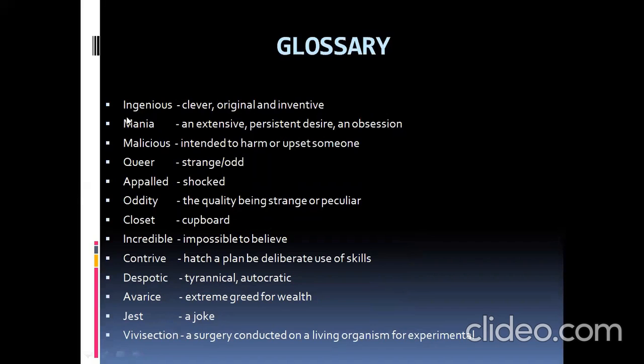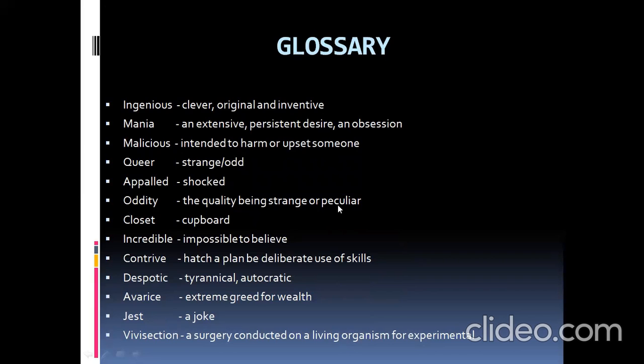The first one, ingenious. Ingenious means clever, original and inventive. Mania is an extensive, persistent desire and obsession, which means someone who is very eager about something. It is called mania. Malicious means intent to harm or upset someone in a cruel way. Queer is strange, a very strange thing. Appalled is shocked. Oddity is the quality of being strange or peculiar.